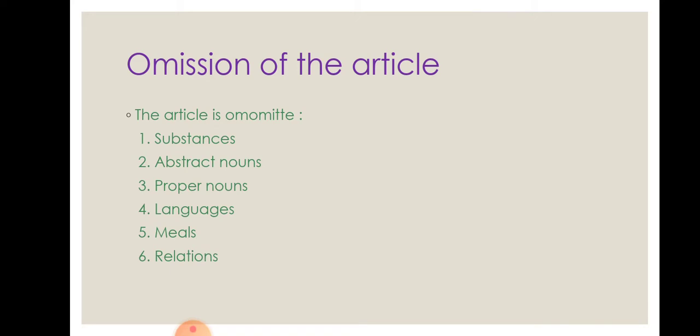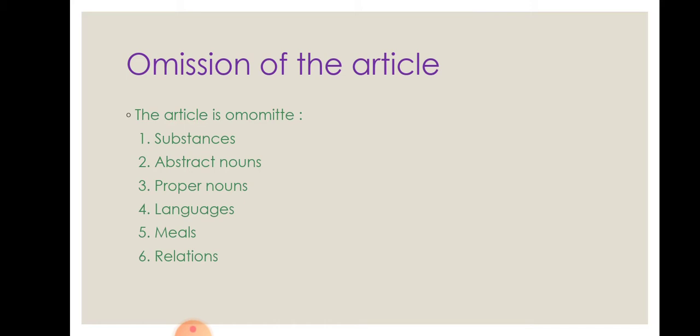For example, names of substances: gold is a precious metal. For abstract nouns: wisdom is the gift of heaven. Proper nouns: India is a great country. And before languages: we are studying English. Hindi is our national language.